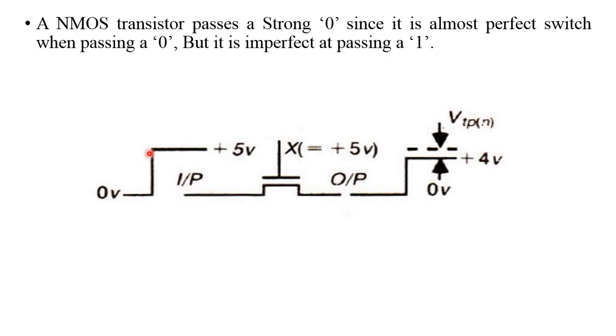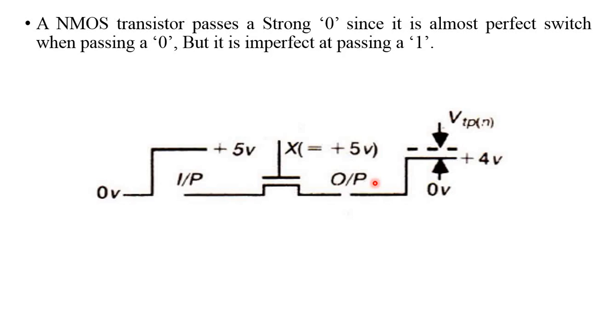If we observe the input as 0 volts, we get the output as 0. If we apply 5 as input 1, we can't get exactly 5 at the output side. That is because of the threshold voltage. What is the output voltage? The output voltage is VDD minus VTP. VDD is 5 minus VTP.